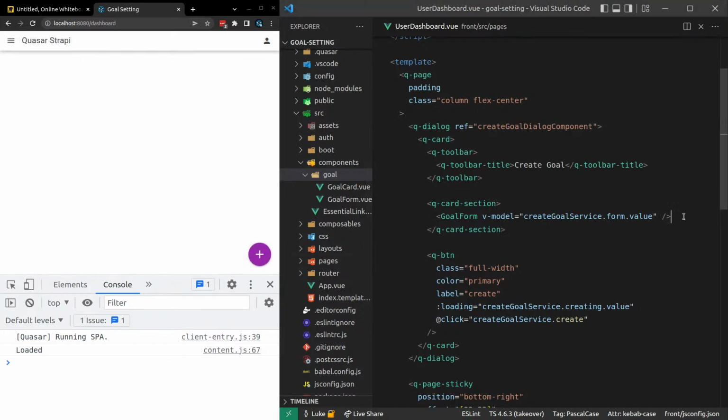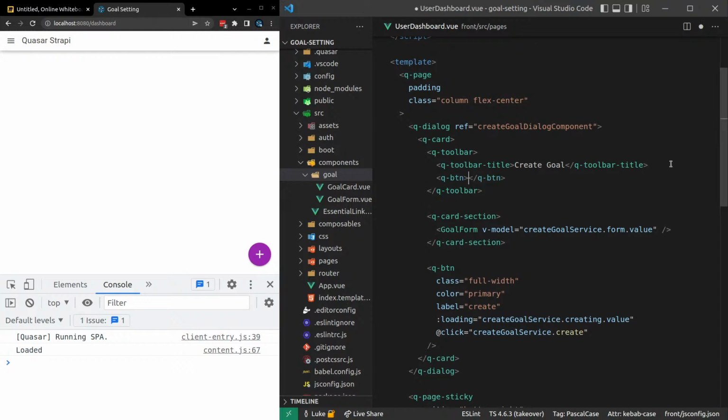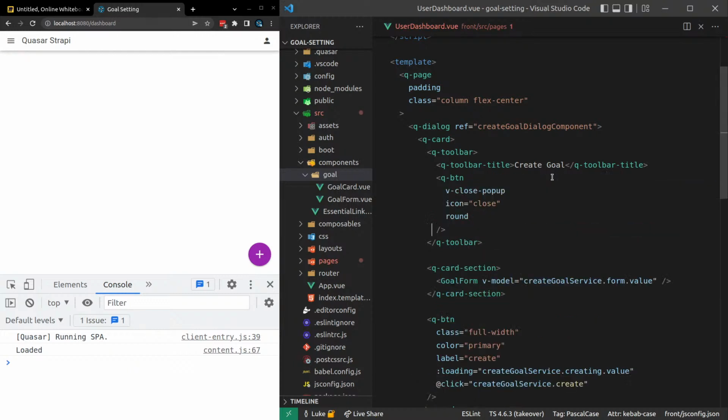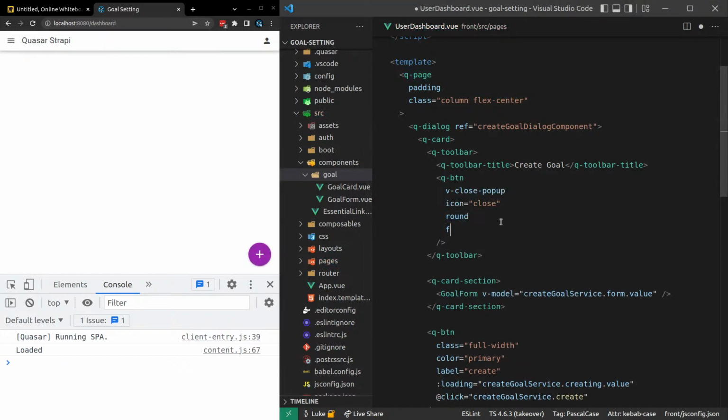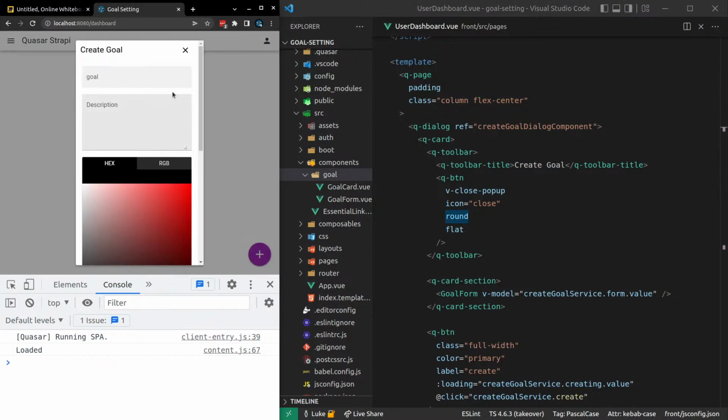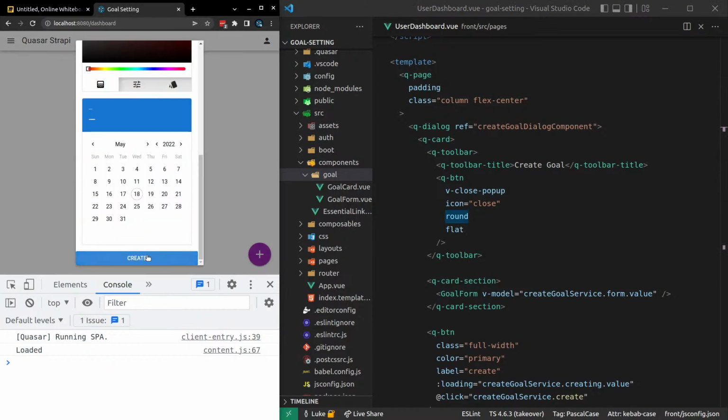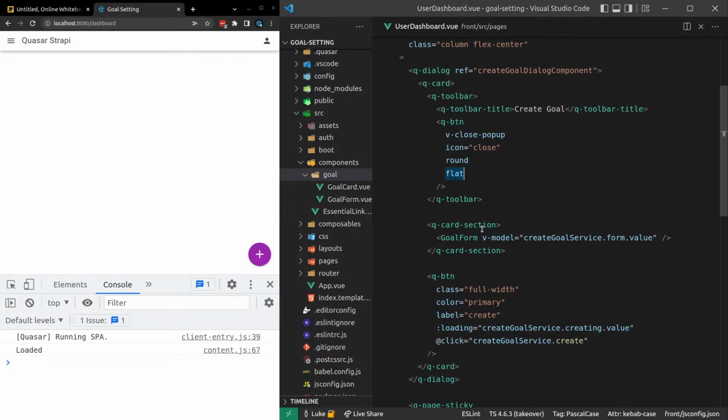So that worked. We want a close button. So we'll come down here and say Q button icon is equal to, is it a cross or close? I don't know. Let's try that. Yeah, there we go. Got it in one. That's going to be round. And then v-close pop-up, which means it's going to close the pop-up. Yep, very nice. And of course, we want that to be flat as well. Next thing I want to do is fix these scroll bars and then fix that create button onto the bottom. I think that's a much nicer experience.